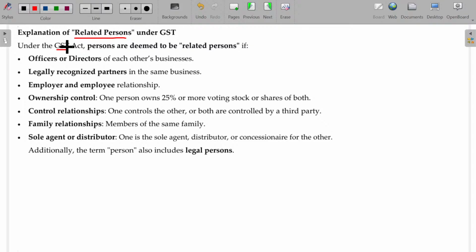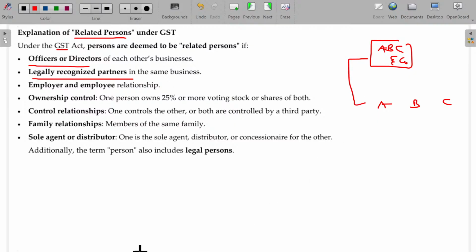Under the GST Act, persons are deemed to be related persons if they are officers or directors of each other's businesses, and legally recognized partners. For example, ABC and the firm, and ABC are the partners. If a transfer happens between these two, they will be considered related persons.